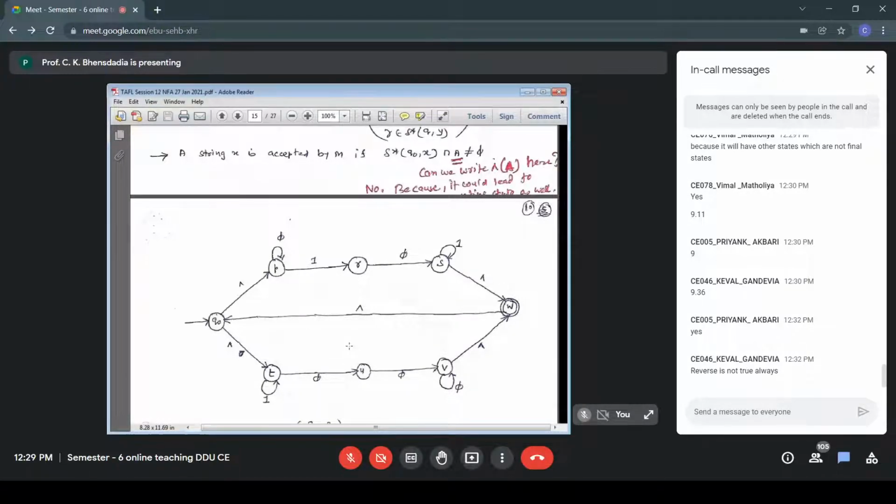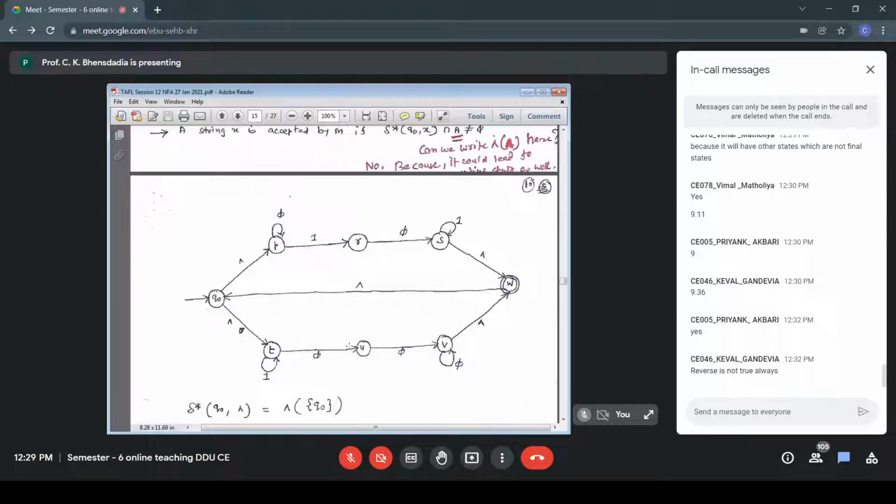If multiple transitions are defined or no transition is defined, then it is an NFA but not an FA. Similarly, an NFA null may or may not be an NFA. A DFA can always be considered as an NFA or NFA null. The reverse may or may not be true. Rightly said, Keval.